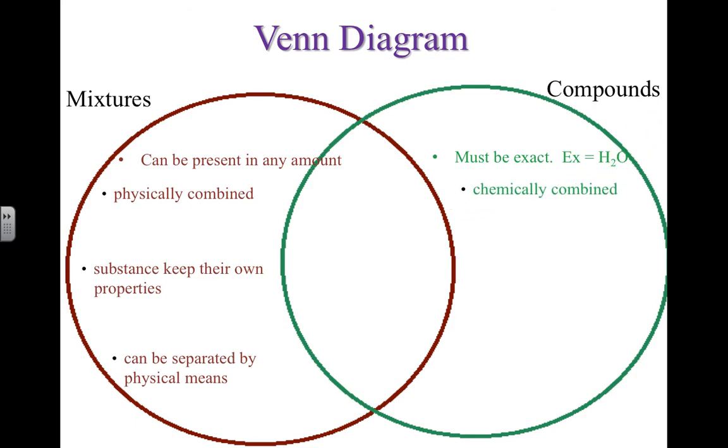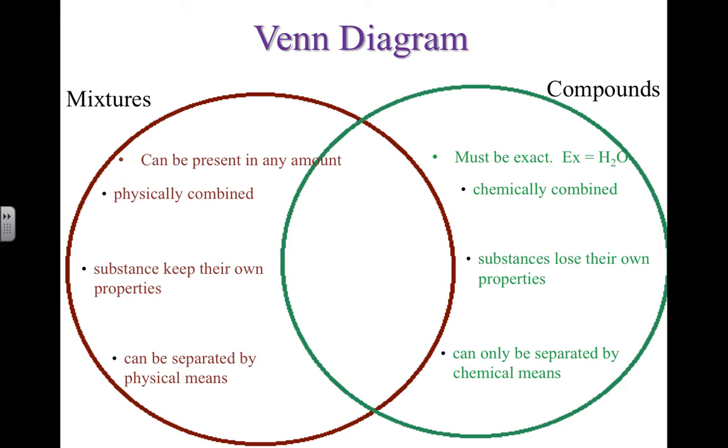They have to be chemically combined. They must lose their properties when they combine. So if hydrogen was a gas and oxygen was a gas all by itself, when it chemically combines and makes H2O, it loses its properties. It makes a liquid. It makes something that is so necessary for life. And we only separate them by chemical means.